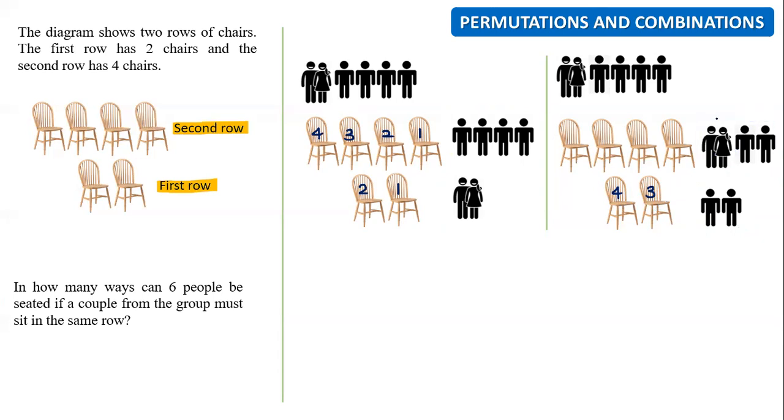Now, if you read the question carefully, the couple must sit in the same row, not next to each other. So that means all these 4 people are going to sit in the second row. So the same idea again: 4, 3, 2, 1. Got it? So this is your answer.